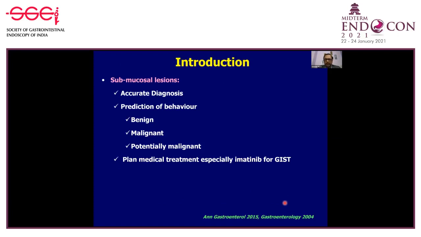Second is to predict the behavior of the submucosal lesion, whether it is a benign lesion, a malignant lesion, or a potentially malignant lesion. And in case we have a lesion which looks to be malignant, we have to plan a medical treatment, especially imatinib for patients with stromal tumors. In that case, we need to look at the receptor profile of the lesion.